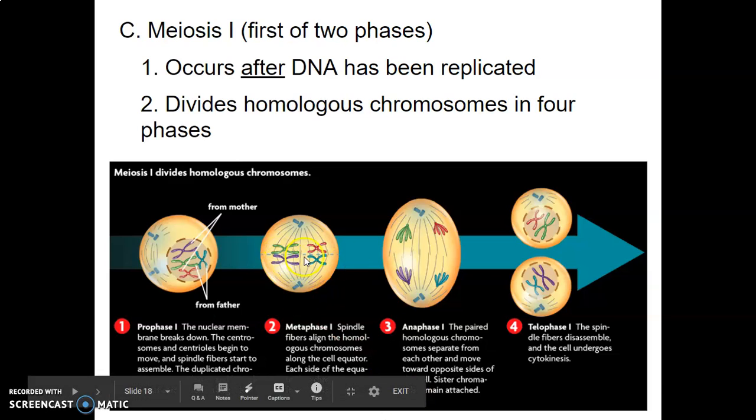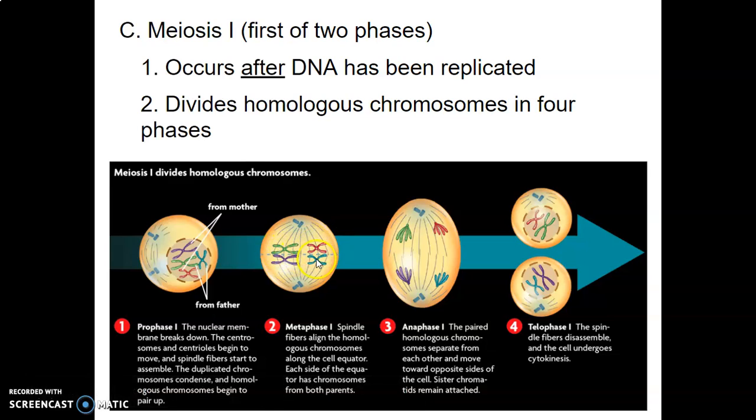Let's just say this is the one from mom and this is one from dad. This side, this could be the one from mom and this could be the one from dad. There is no lining up according to which one you got from your parents. They just line up with a homologous pair. But you're going to start seeing very unique things. This is the beginning of why you may look very different from your biological sister or brother, because there are lots of combinations that can come from this.